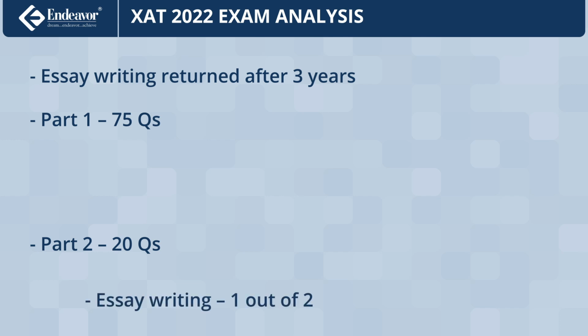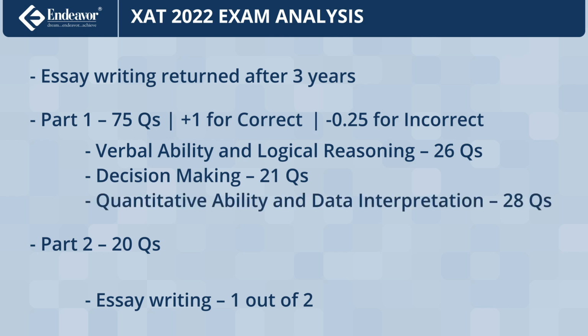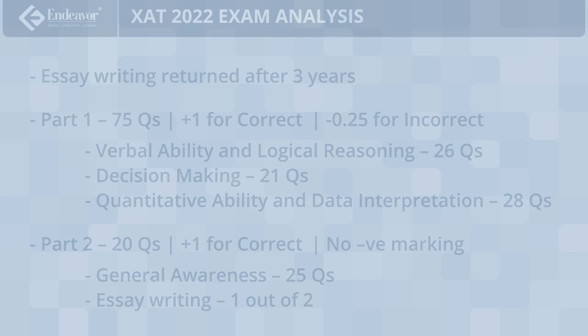The 75 questions of Part 1 carried 1 mark each with 0.25 negative marking for incorrect answers and were distributed across 3 sectionals: VALR 26 questions, Decision Making 21, QADI 28 questions. There was a 0.10 negative marking for all unattempted questions above a total of 8. GK questions carried 1 mark each with no negative marking for incorrect or unattempted questions. Let us now look at section-wise exam analysis.